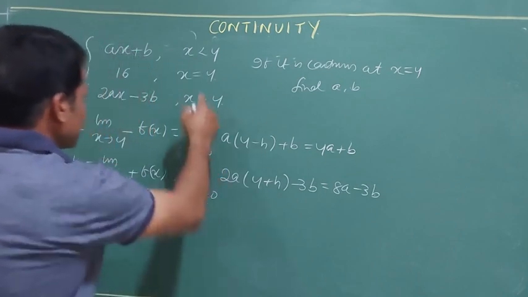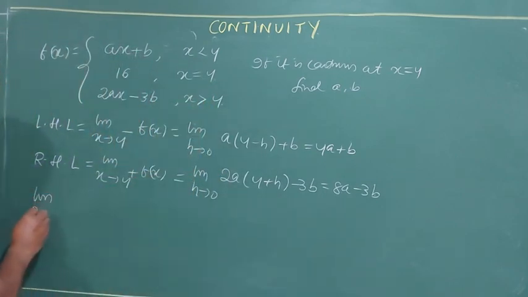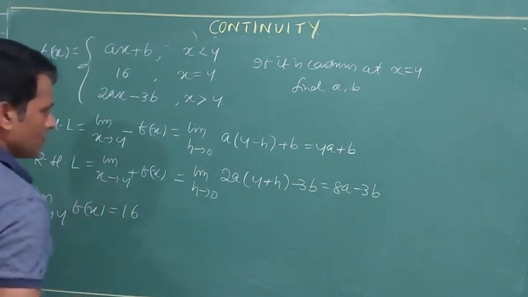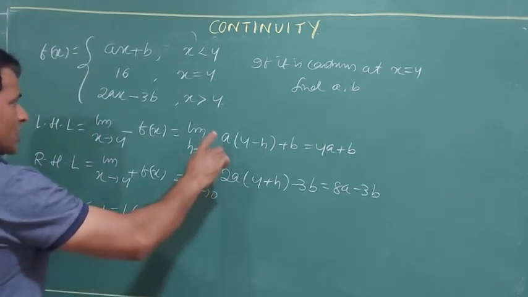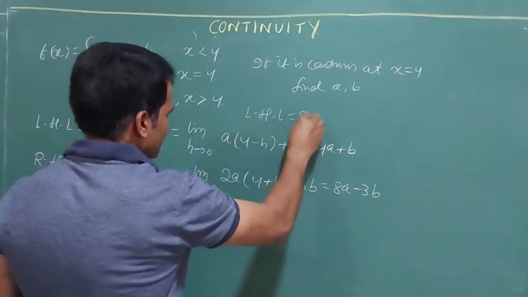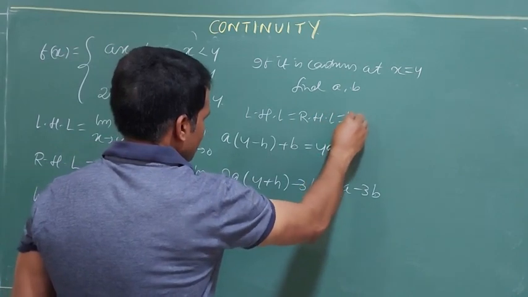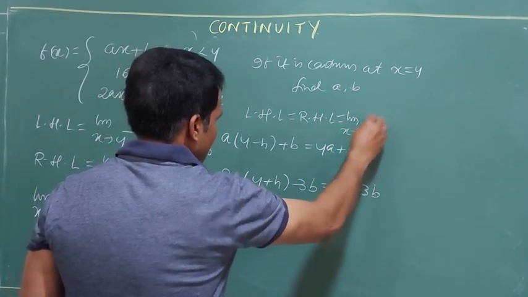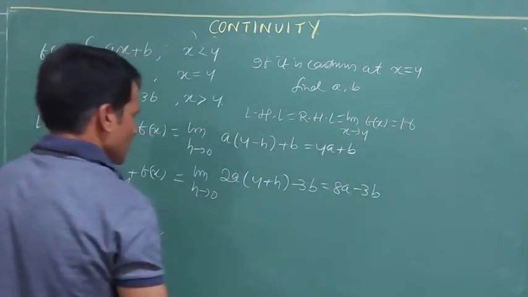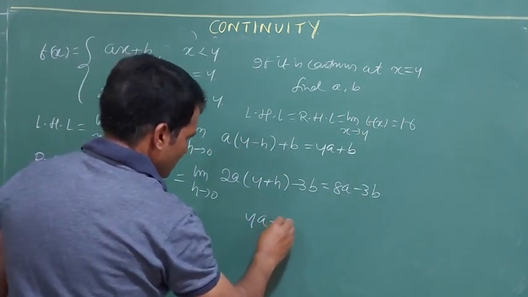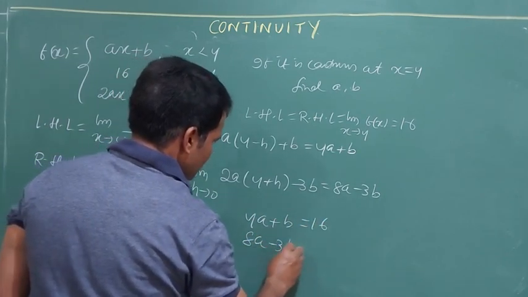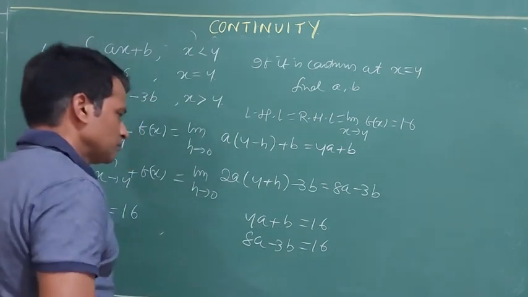And at the point x is equal to 4, limit x tends to 4, f(x) is equal to 16. So, according to the question, it is continuous. LHL is equal to RHL is equal to limit x tends to 4 f(x), and all the values should be equal to 16. So, I am getting two equations here. Equation number 1, 4a plus b is equal to 16. 8a minus 3b is also equal to 16. Let us solve it out.